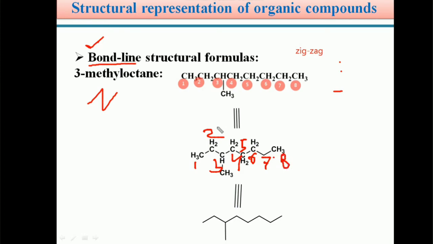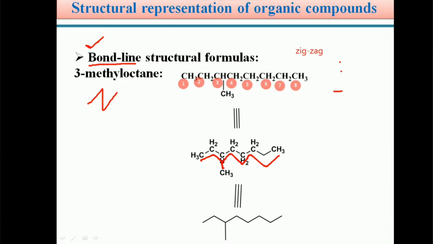So students, this 3-methyl octane can be shown in a zigzag representation. This is the first one, CH3, CH2. In this manner, this is called a zigzag type, the bond line representation, and this carbon is attached with a methyl group.